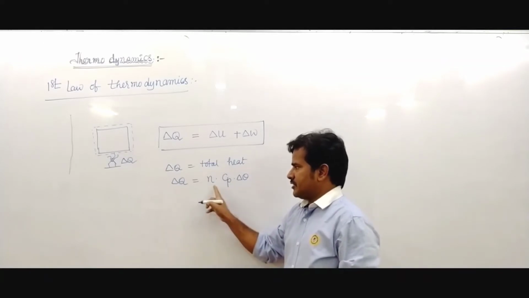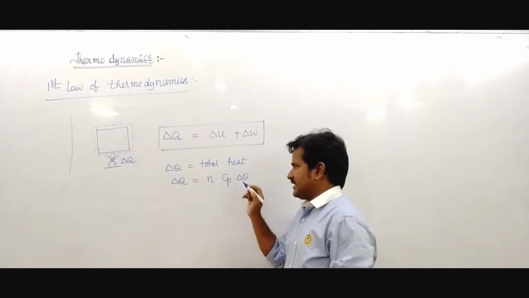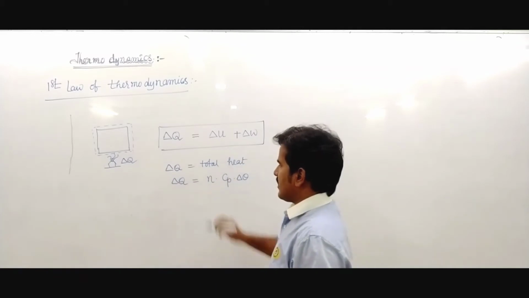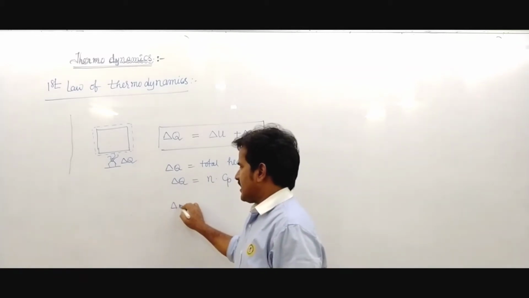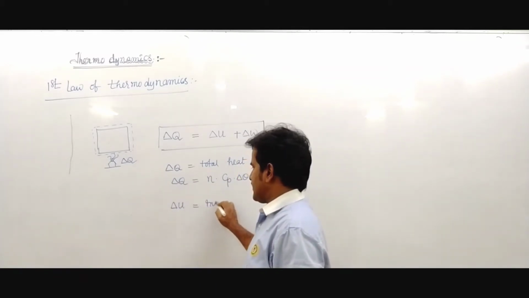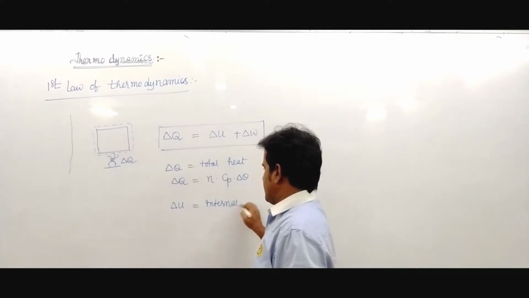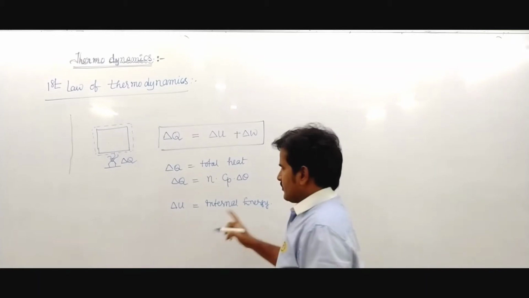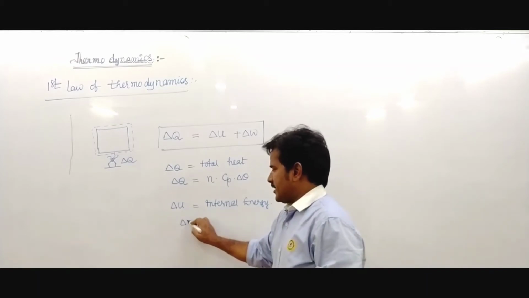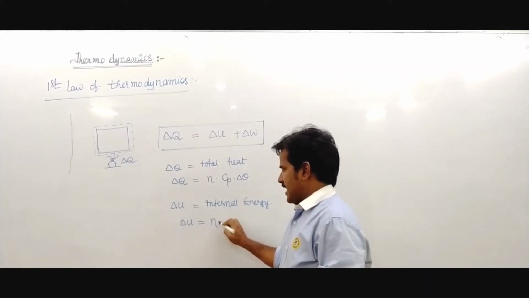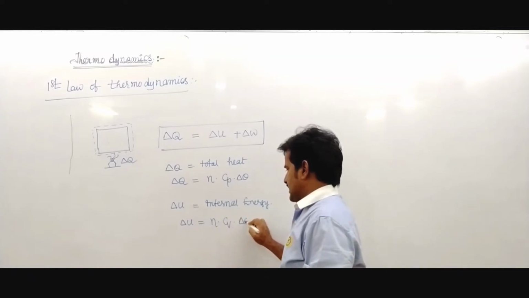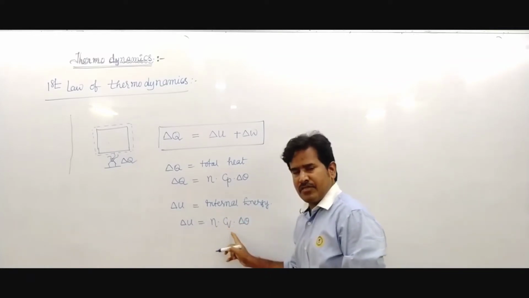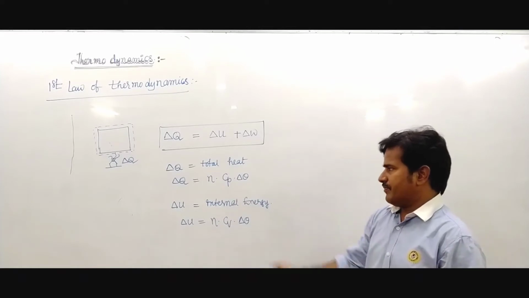And delta U is the internal energy to raise the temperature, written as n Cv delta theta, where Cv is the specific heat at constant volume.